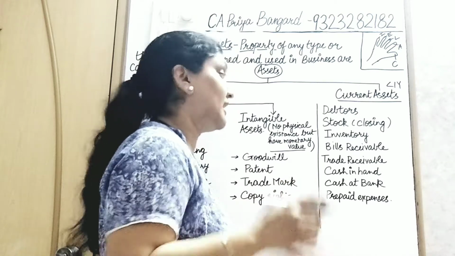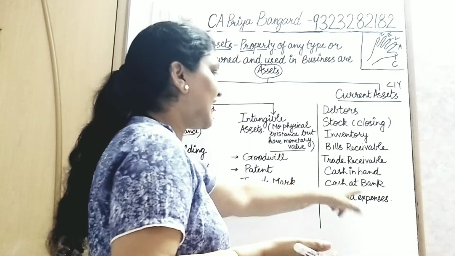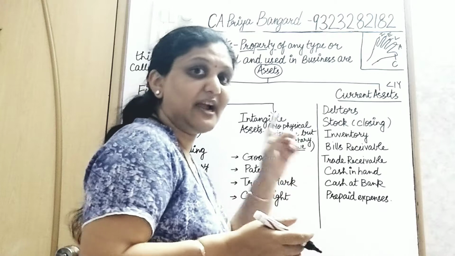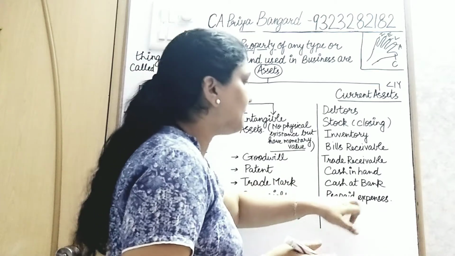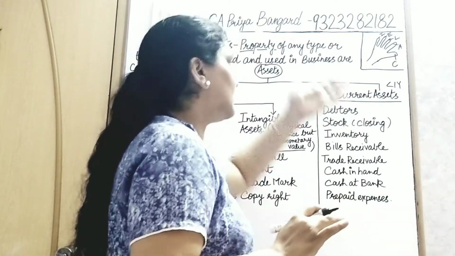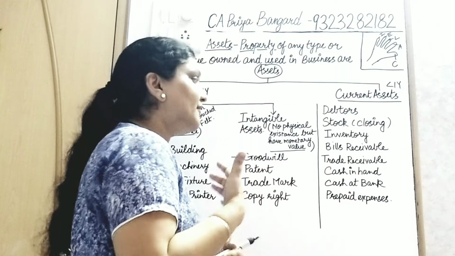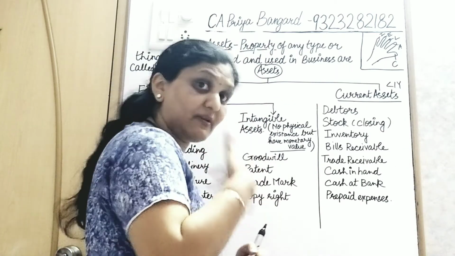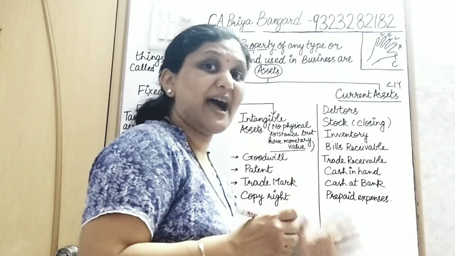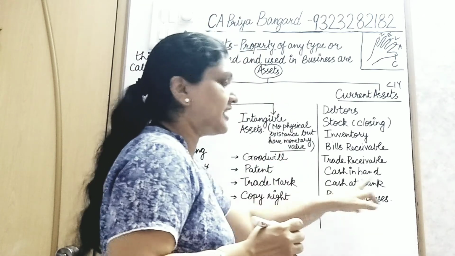Cash in hand, cash at bank. I can have cash in my office also, a box of cash, and cash at bank also, a bank account in which I maintain my cash. And prepaid expenses, some expenses which I pay for next year. They are also my current assets because I have already paid, and the benefit I will receive in future. Remember, the business bank account is known as a current account, and there I keep cash at bank.